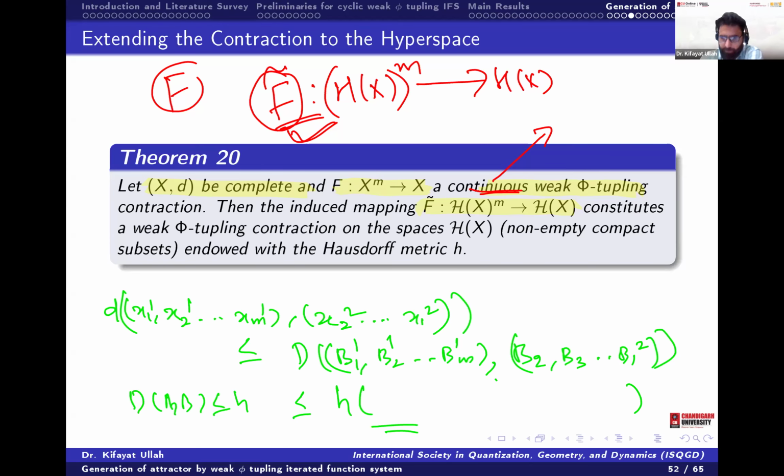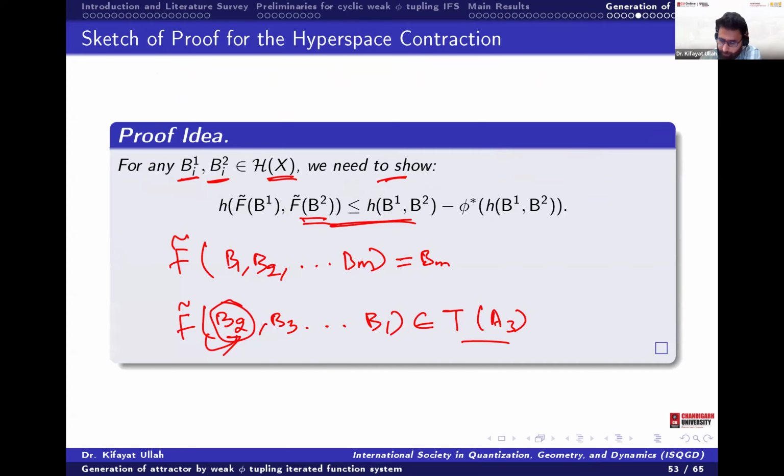So we have proved this one. Then since phi is decreasing, 1 by k1 phi of something will be less or equal to phi of d of that one. So then we are showing that this is again a contraction.